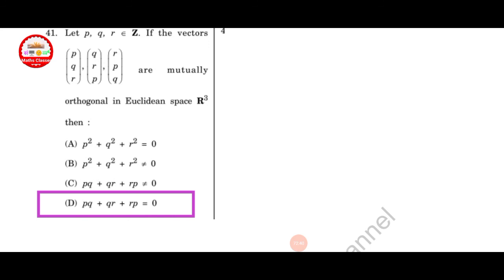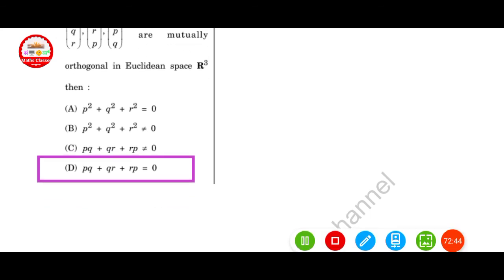Next question, let p, q, r belong to Z. If the vectors (p, q, r), (q, r, p), (r, p, q) are mutually orthogonal in Euclidean space R cube, then option D is correct: pq plus qr plus rp equal to 0.